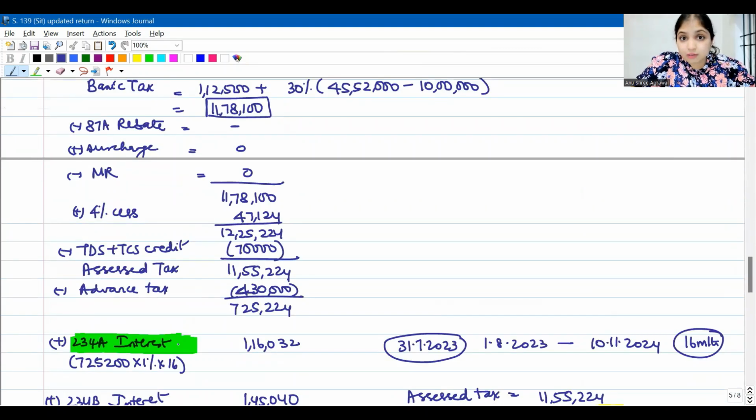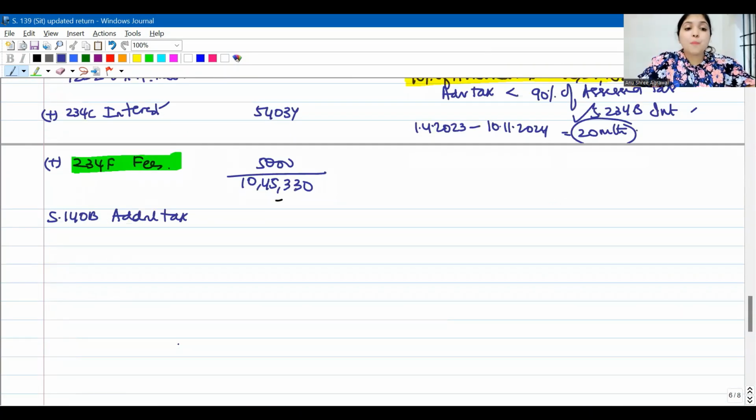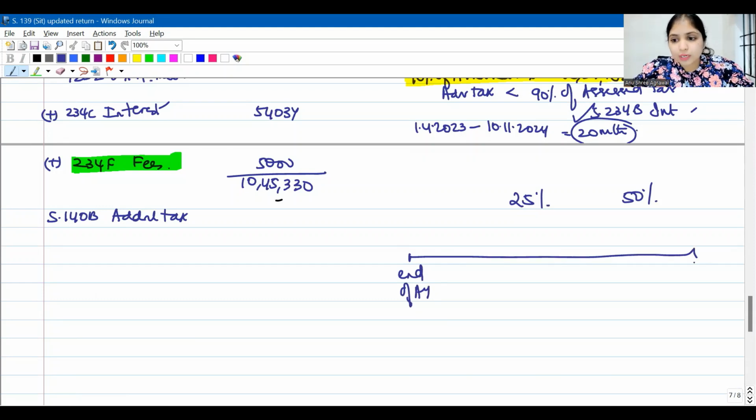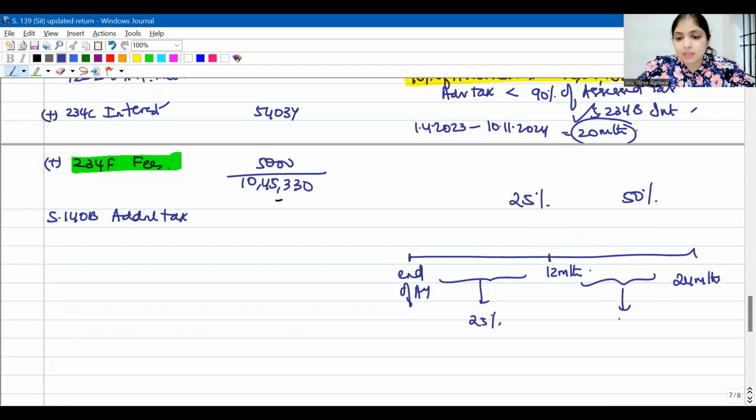If you are filing an updated return, you will have to pay additional tax. How much additional tax you will have to pay? Sometimes 25%, sometimes 50%. See, from the end of the assessment year, you're going to get 24 months time to file the updated return, right? If you're filing the updated return within 12 months, then you will have to pay 25% additional tax. But if you're going to file after 12 months, but within the 24 months limit, you will have to pay additional tax of 50%.